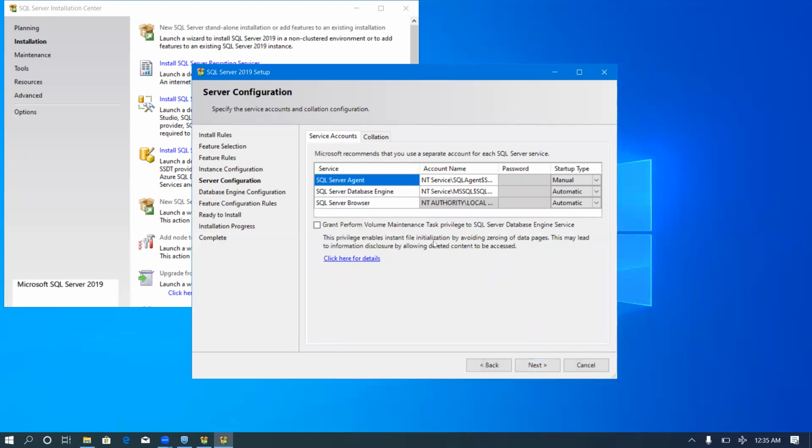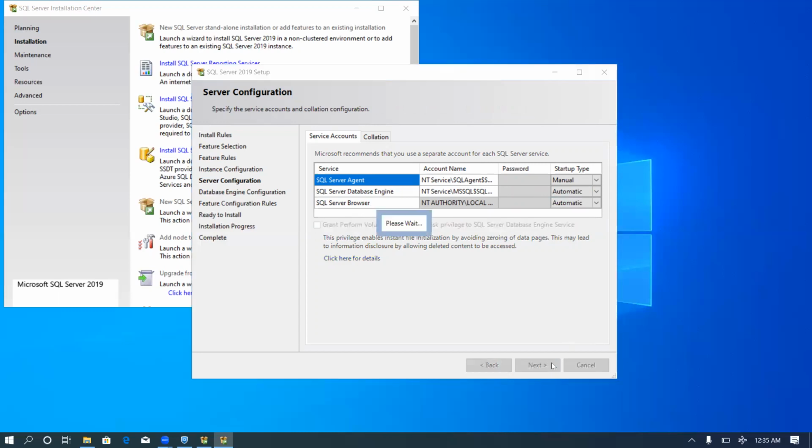On the server configuration page, make sure that SQL Server Database Engine startup type is automatic and SQL Server Browser startup type is automatic, and click on Next.